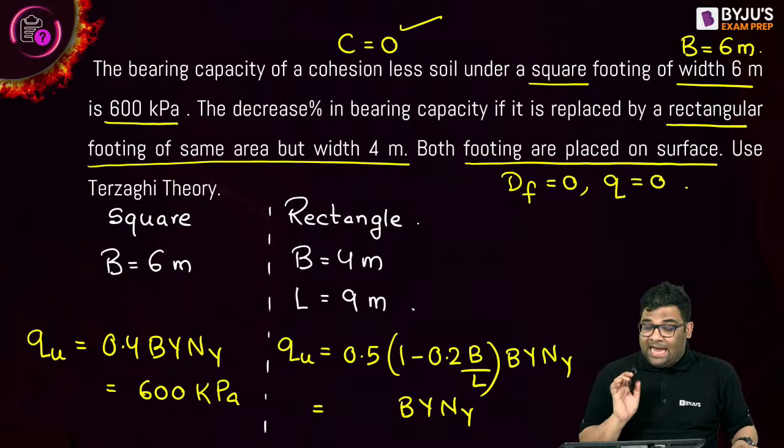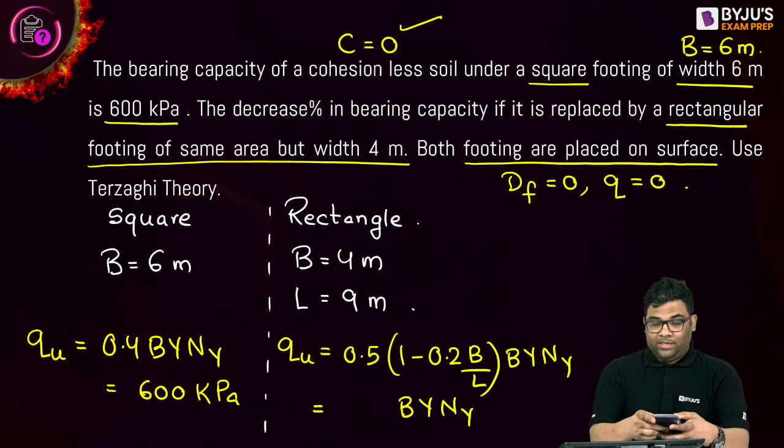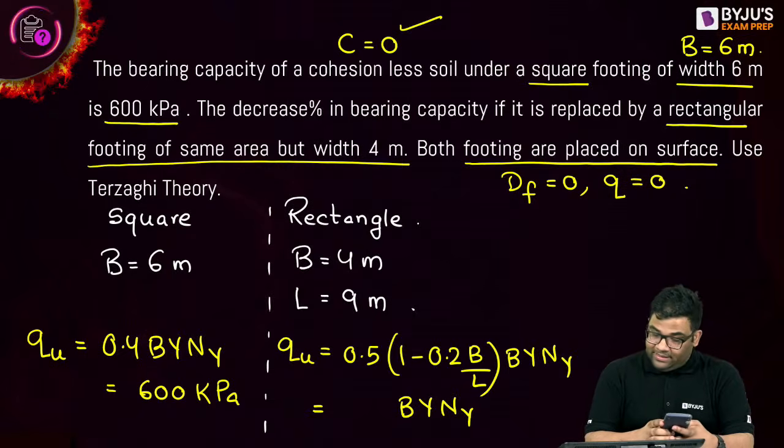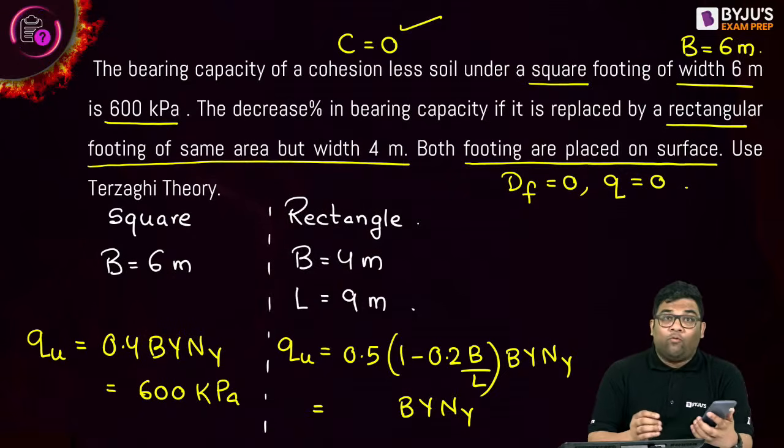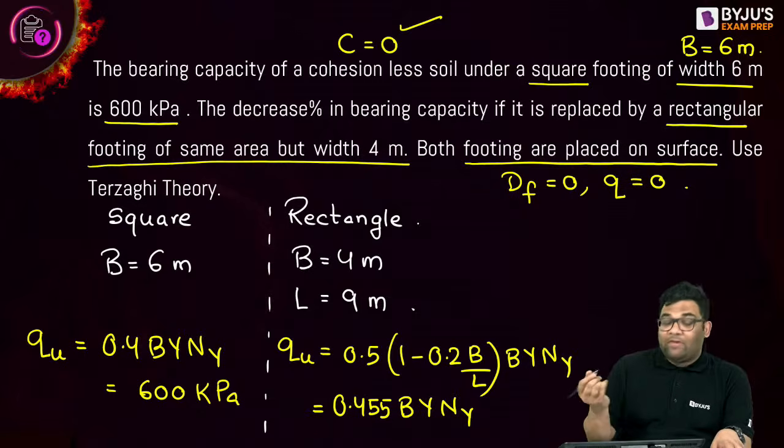B is 4 meter, L is 9 meter. It will be 0.2 into 4 divided by 9, then 1 minus that, into 0.5. Yes, I am getting 0.455. I think you also might be getting this value, 0.455, right?